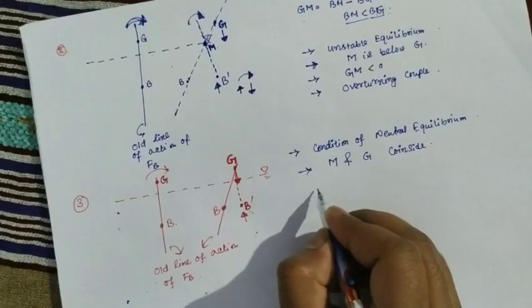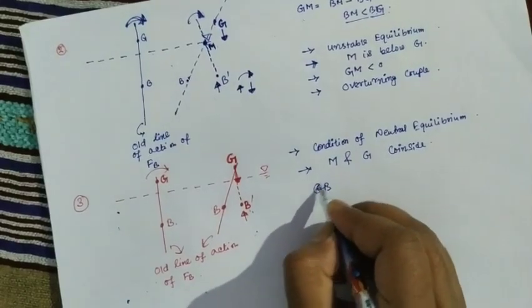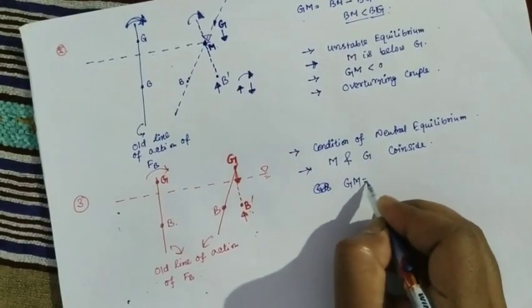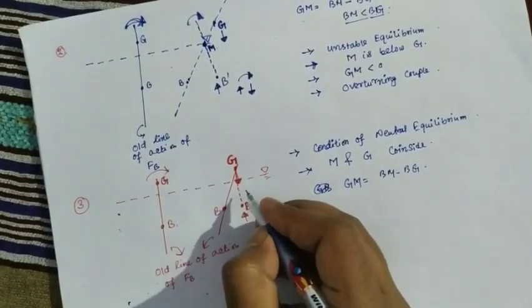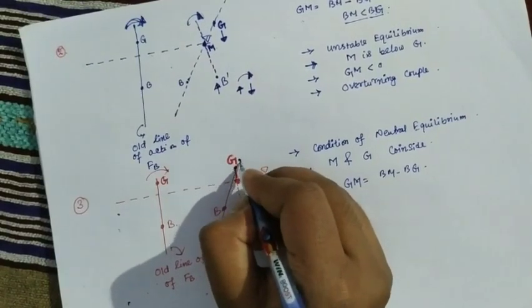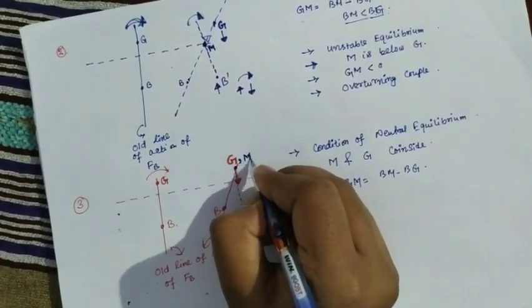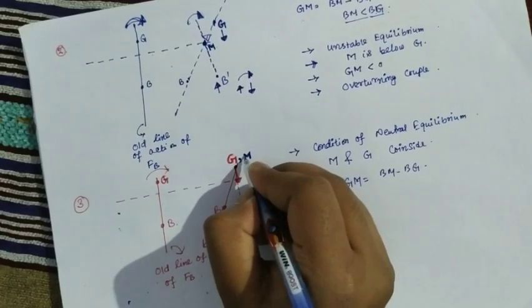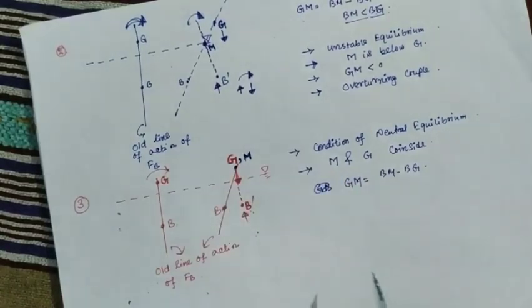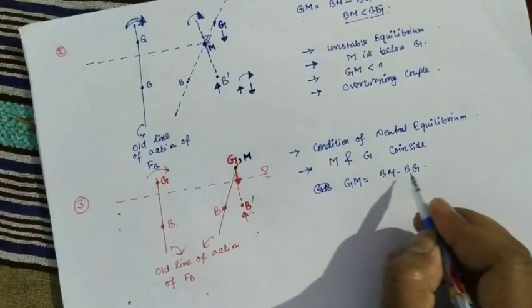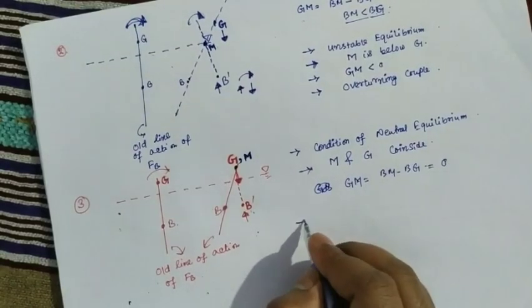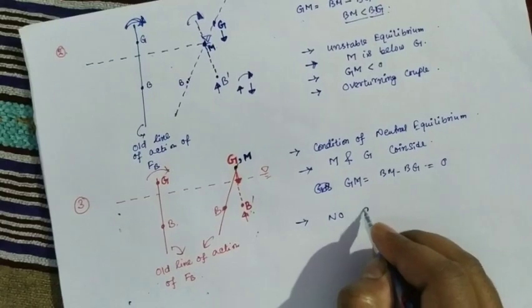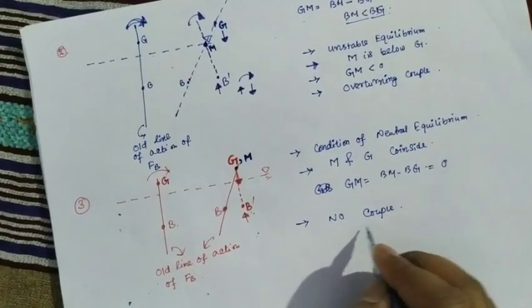And what will be the value of GM? The value of GM is BM minus BG. Here the metacenter also acts at G. So here BM is equal to BG, so GM will be 0 and there is no couple.